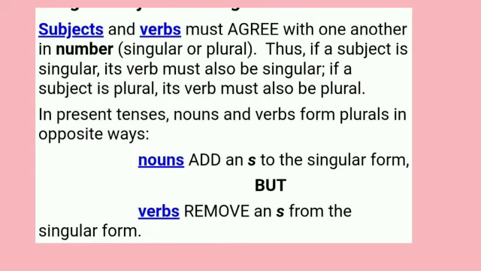So you have to keep it in your mind that nouns add an s to the singular form, but as you all know, verbs remove an s from the singular form. In this way you will not make mistakes with the verbs.